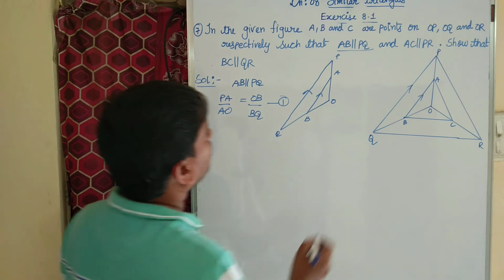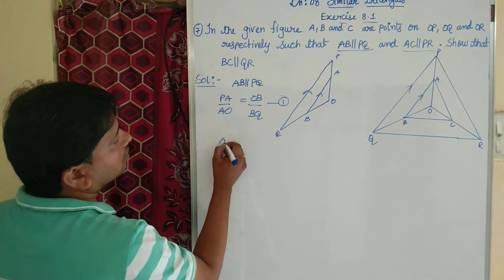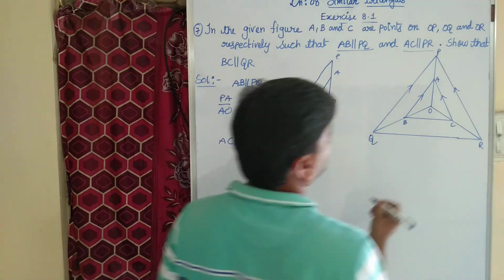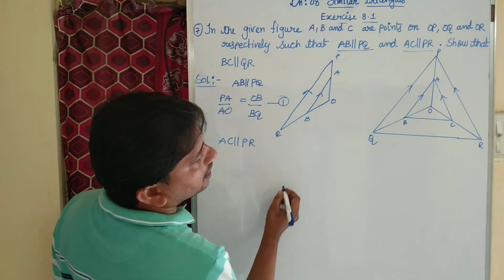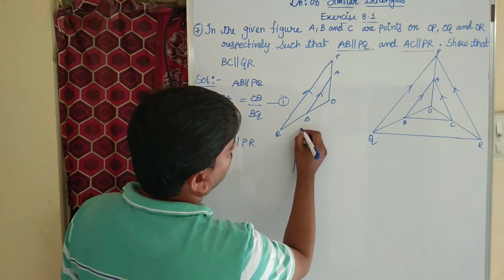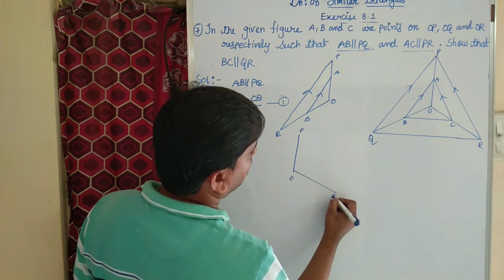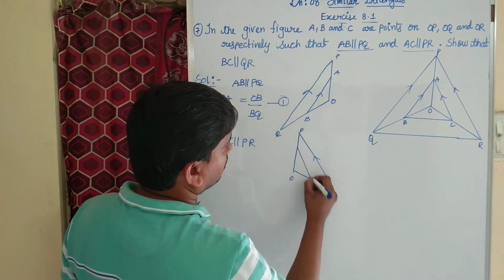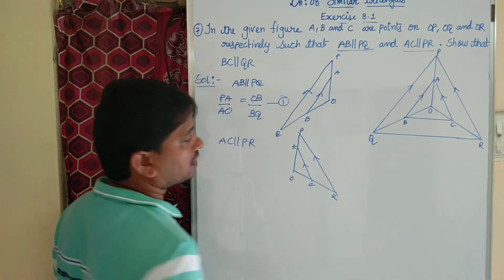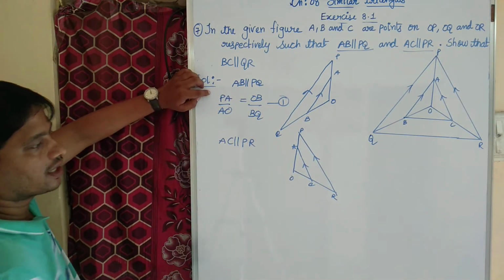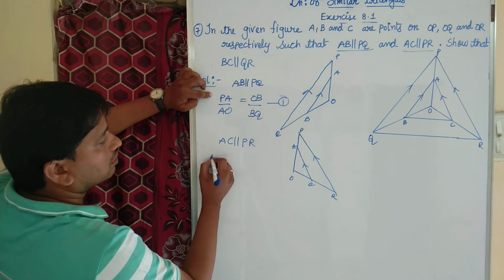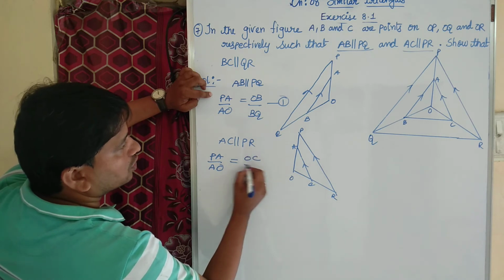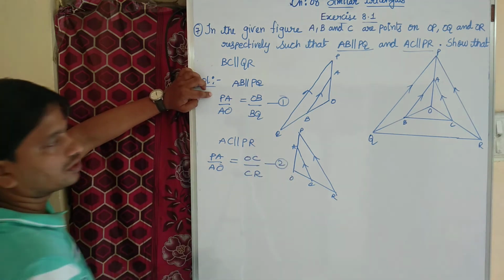Now coming to the second parallel, AC is parallel to PR. This is AC, this is PR. So let us consider triangle POR, in which AC is parallel to PR. Then again I can write PA by AO equal to OC by CR. This is equation number 2.